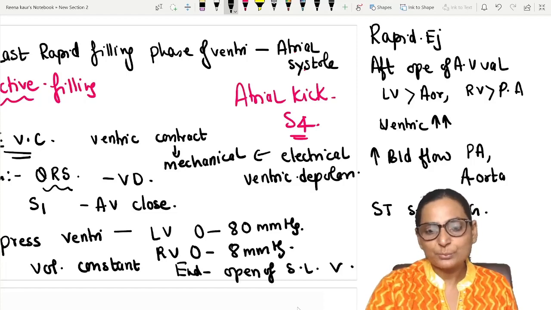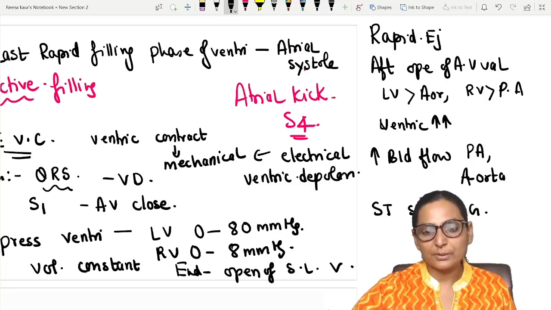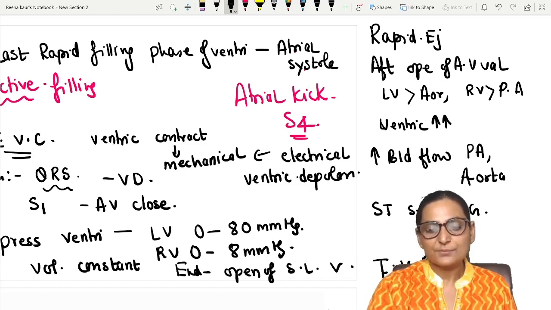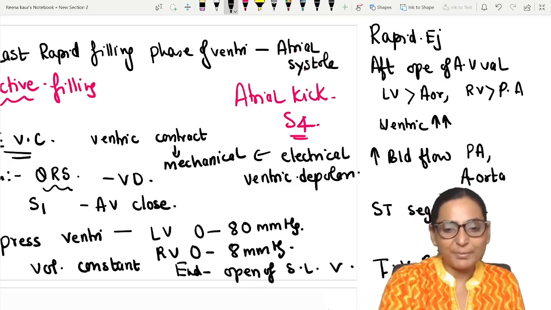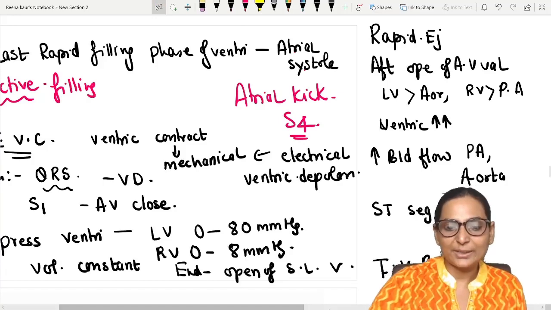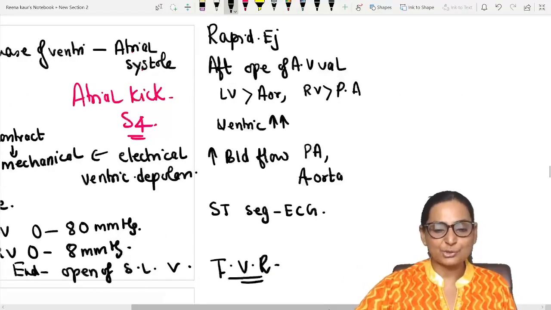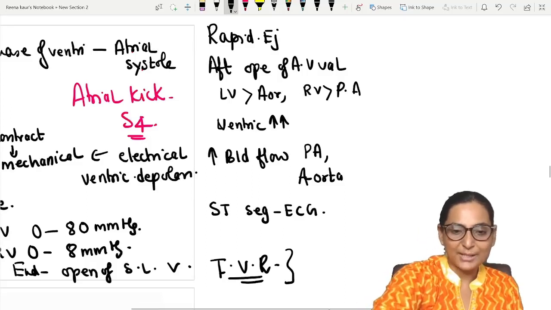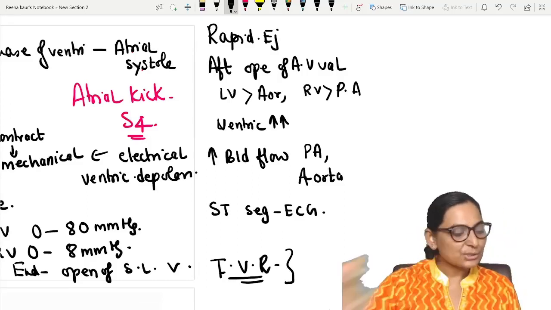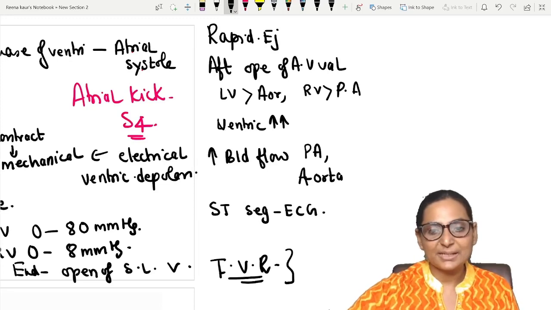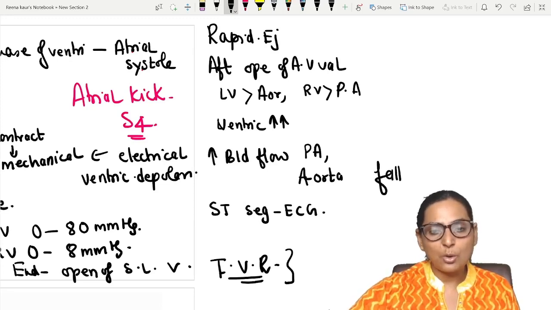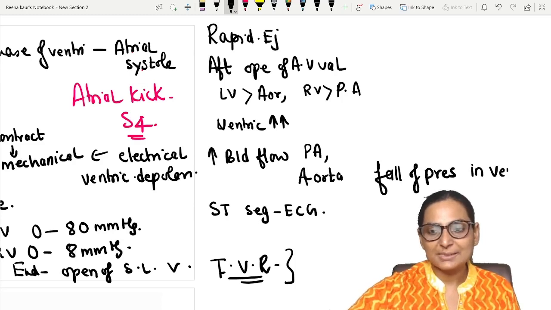Another important question you can get is on isovolumetric relaxation. Just as we studied isovolumetric contraction, similarly you can get a question on isovolumetric relaxation. So if you get a short note on it, you can write that this is a phase when there is a fall of pressures in the ventricles.